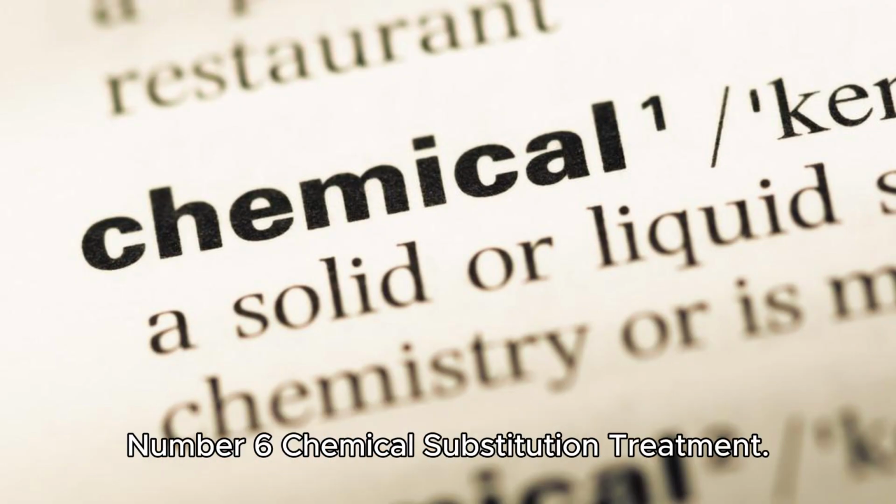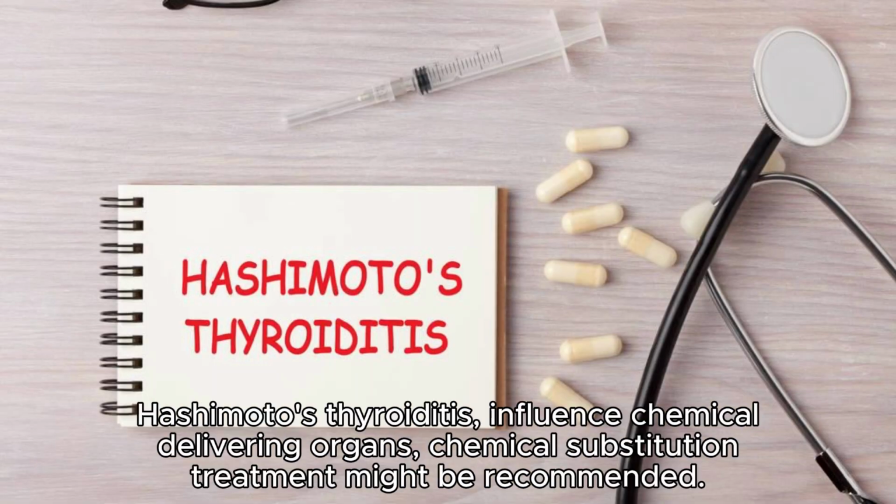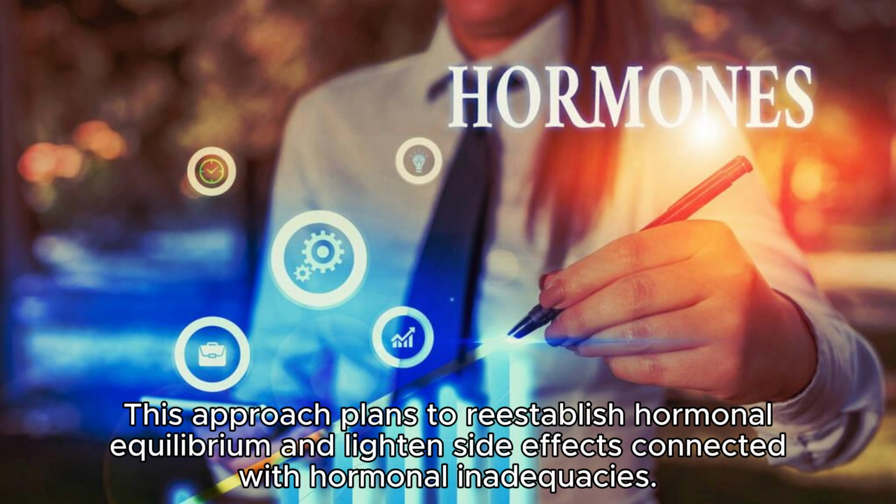Number 6. Hormone replacement therapy. In situations where autoimmune illnesses, for example, Hashimoto's thyroiditis, affect hormone-releasing organs, hormone replacement therapy might be recommended. This approach aims to re-establish hormonal balance and alleviate symptoms connected with hormonal deficiencies.